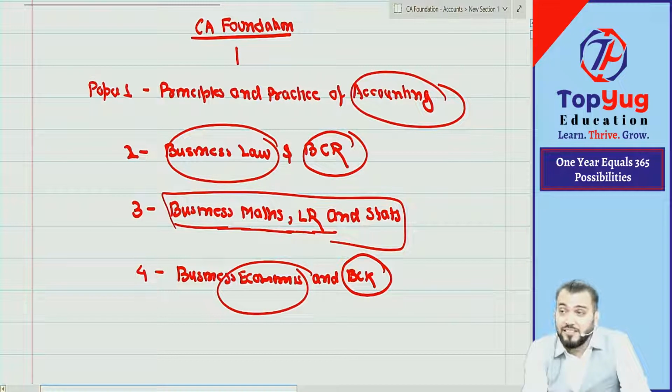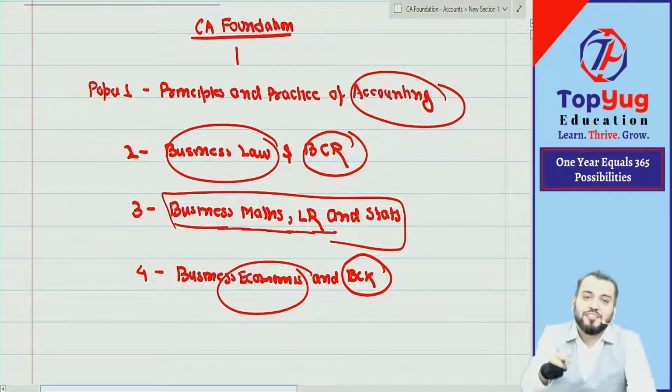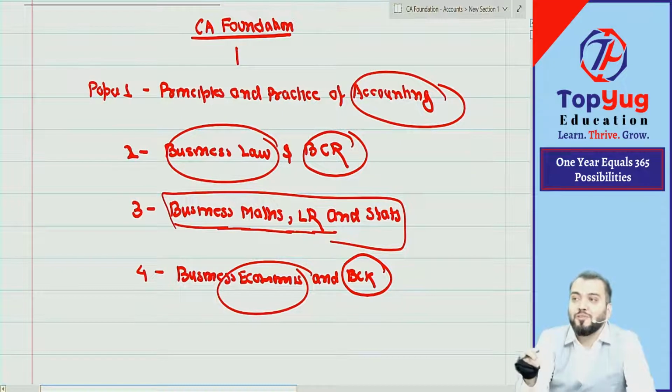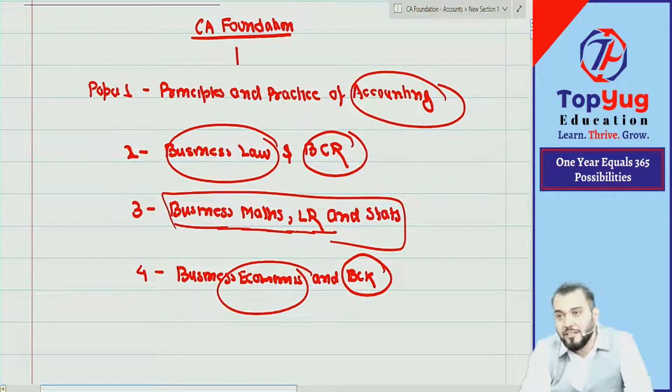In this era, if you are opting for CA, that is also one achievement. Because when you go to Google Baba and search what is the toughest course in India, in second number what will come? CA.